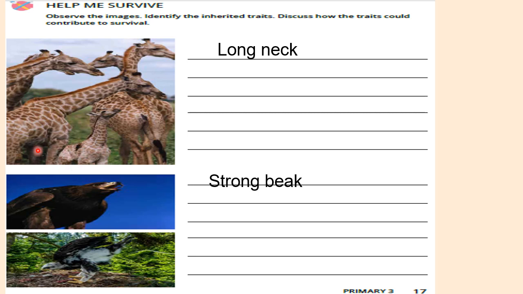The last picture here, this bird, I think it has strong talons, to catch its prey and eat it. So all these animals have traits that they use to eat and to survive.